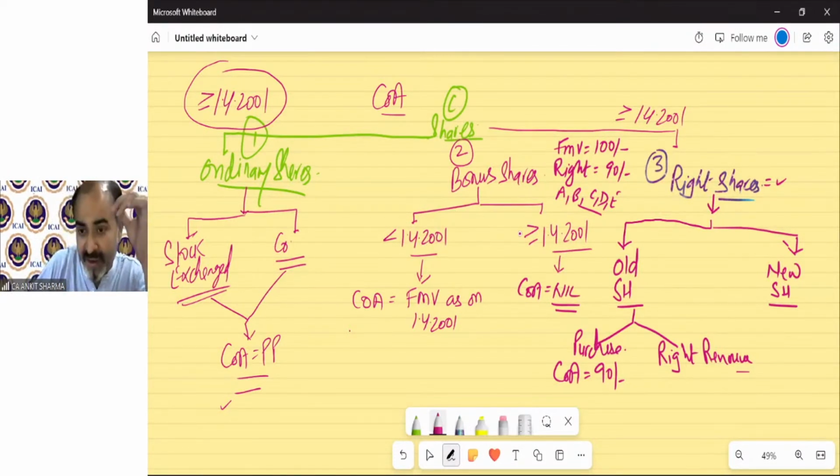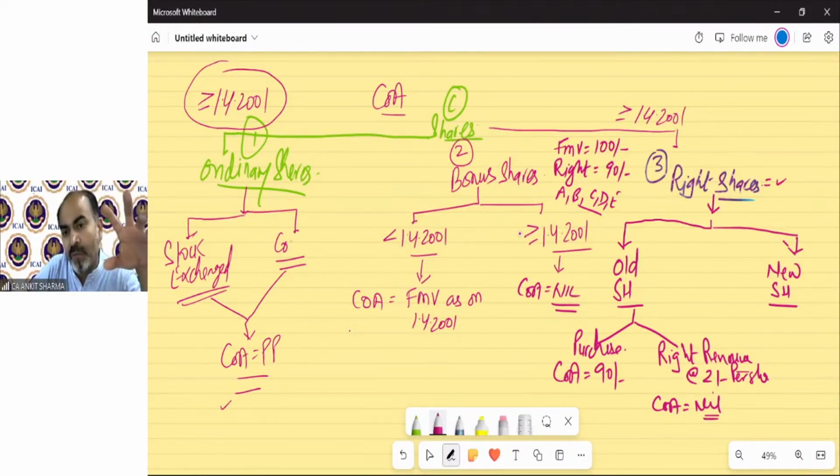So if he renounces his right, for example, at the rate of 2 rupees per share, then the cost of acquisition will be nil for him, because he did not pay anything for the right. The right has been received by him for free because he was the existing shareholder.